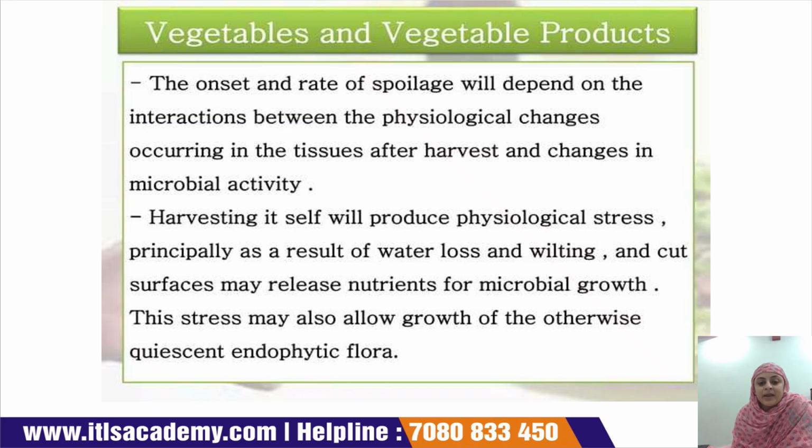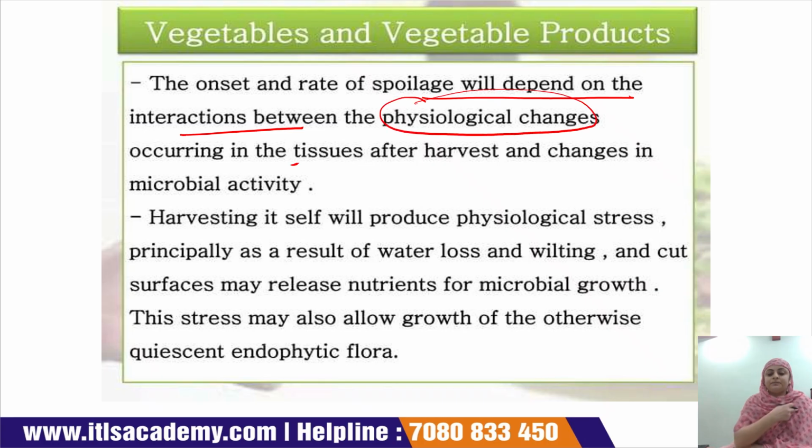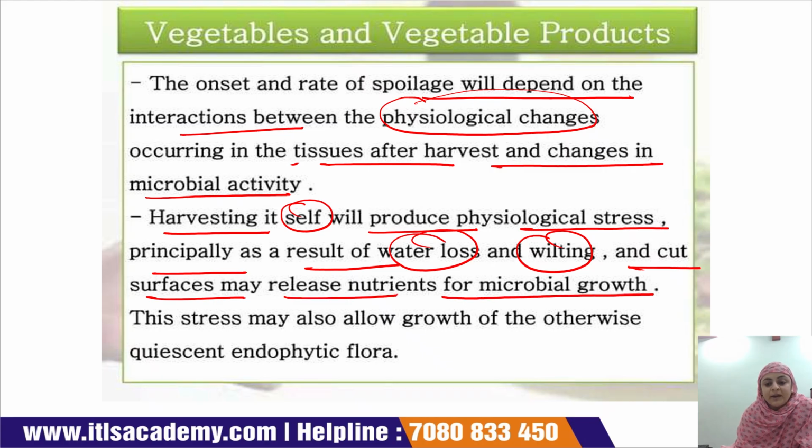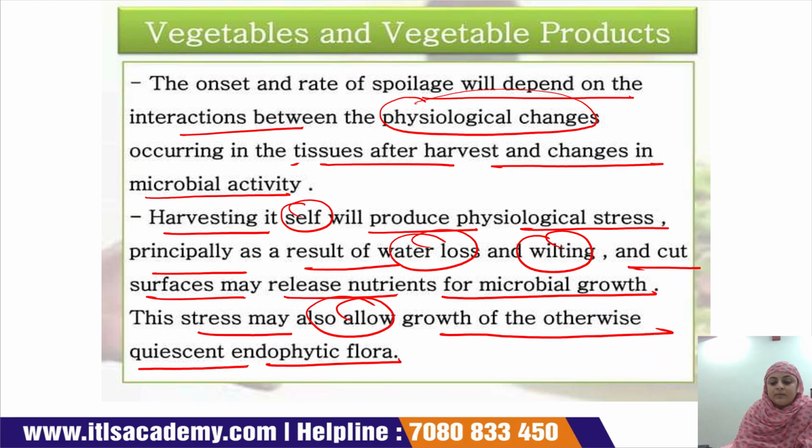The onset and rate of spoilage will depend upon the interaction between the physiological changes occurring in the tissue after harvest and changes in microbial activity. Harvesting itself will produce physiological stress, principally as a result of water loss and wilting, and cut surfaces may release nutrients for microbial growth. This stress may also allow the growth of the otherwise quiescent endophytic flora.